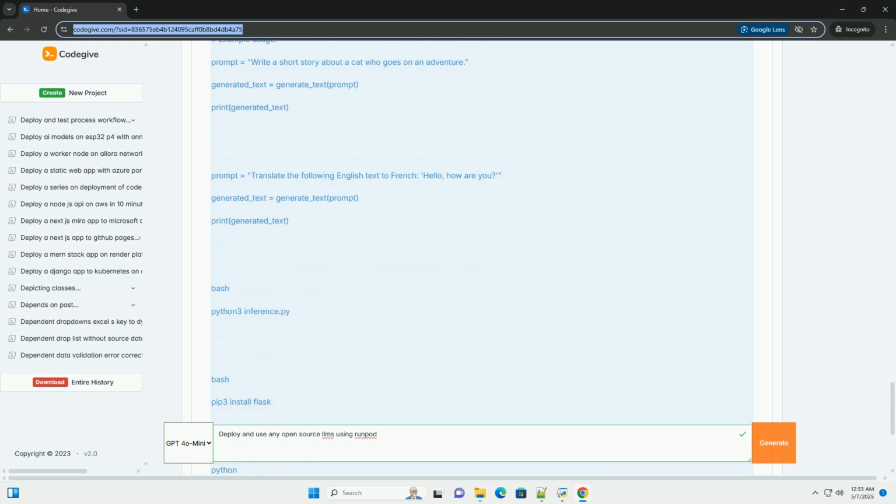Large language models, LLMs. LLMs are deep learning models trained on vast amounts of text data. They can generate text, translate languages, write different kinds of creative content, and answer your questions in an informative way. Examples include models from the Llama family, Mistral family, Falcon, and many others. Running these models requires significant computational resources, GPU RAM, which makes platforms like Runpod very useful.